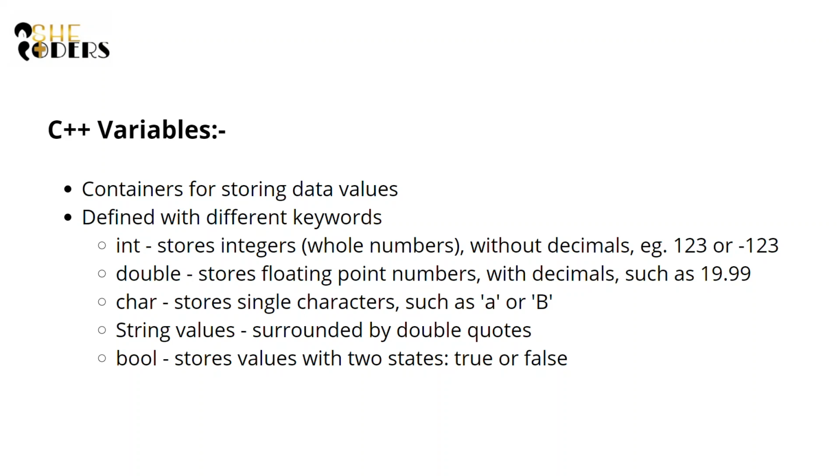And here char stores only single characters like a, b, 1. All these characters within single quotes are stored in char. And string values are surrounded by double quotes. As you saw previously, hello world was between the double quotes, so it was actually a string. And boolean value, that is the bool keyword, stores a value with two states, that is true or false.